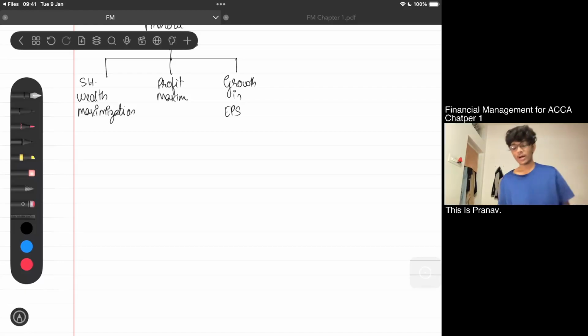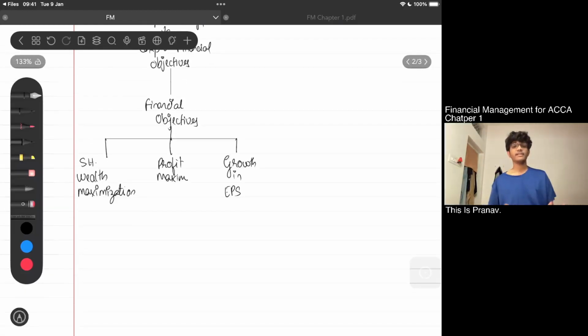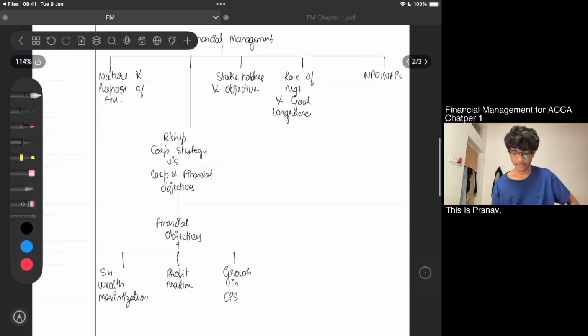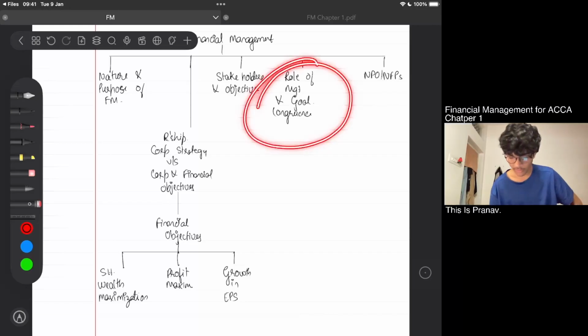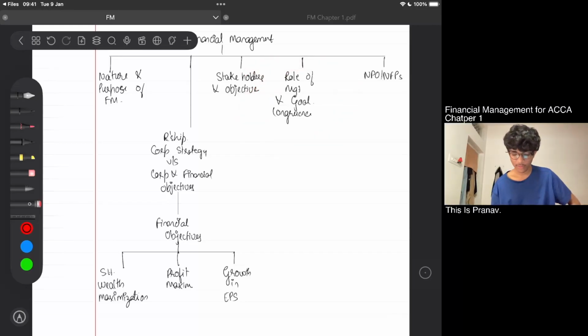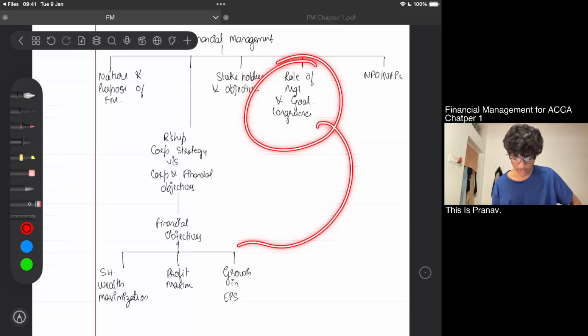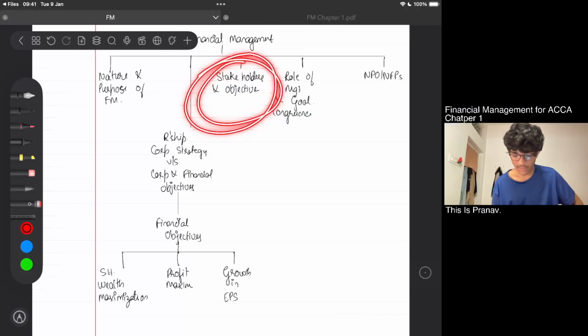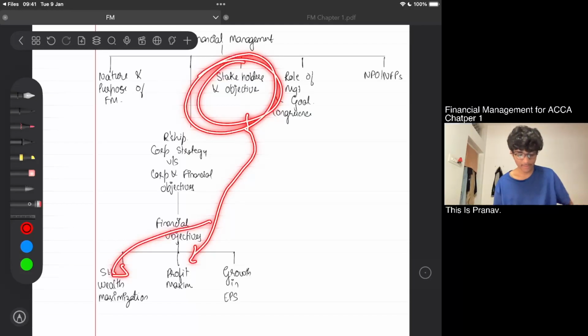I'll be explaining how each of these things are interrelated and how questions may be asked regarding them in different sections of the subject. If I'm asking about the role of management and goal congruence, how is this linked to growth in EPS, or to profit maximization, or how the stakeholder objective and issues may be linked to profit maximization or wealth maximization.